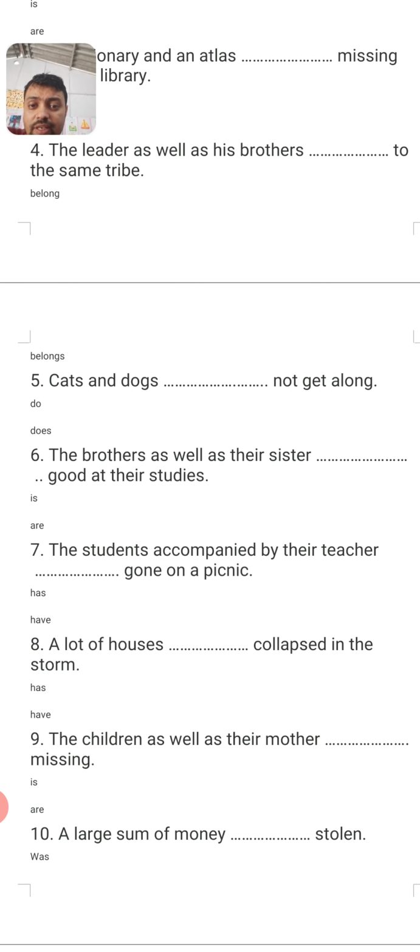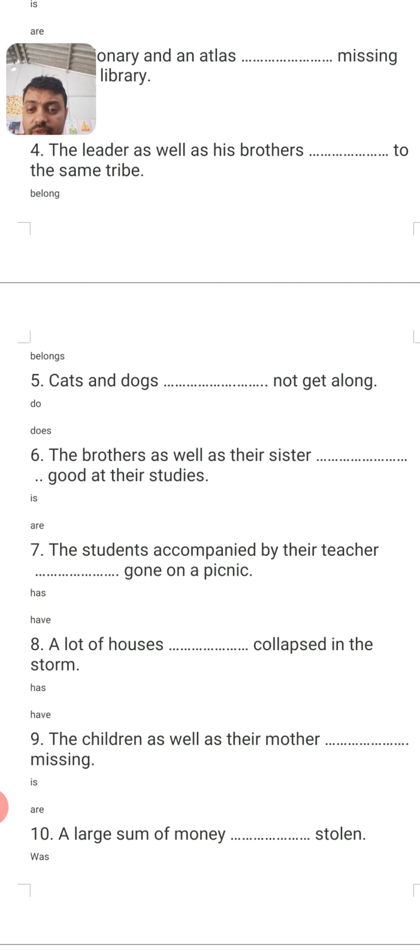The next one, the brothers as well as their sister dash good at their studies. So again you see the connector here is as well as, so the verb should follow the first subject, or rather the first noun. The first noun here is brothers. Brothers is plural, so the brothers as well as their sister are good at their studies, right? So you have to also be mindful of the connector that you are using, right?